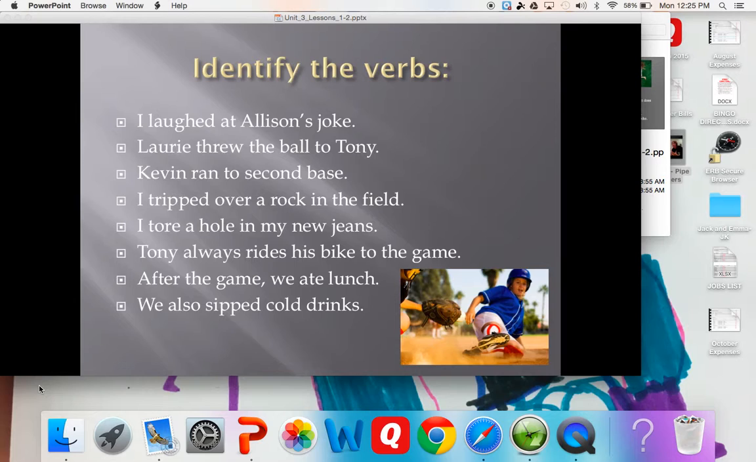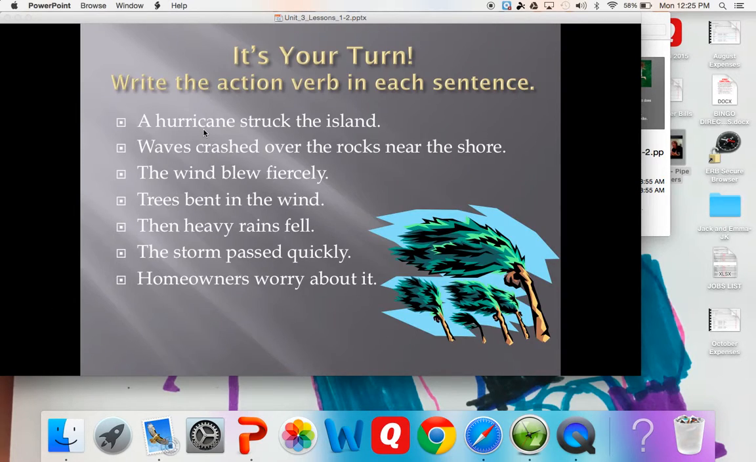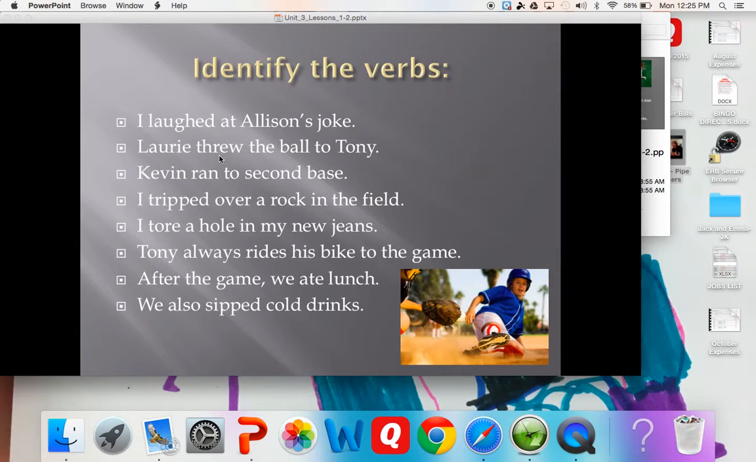So in these sentences here, number one, you would say that laughing would be an action verb. You would say throwing would be an action verb. Ran, tripped, tore, rides, ate, and sipped.